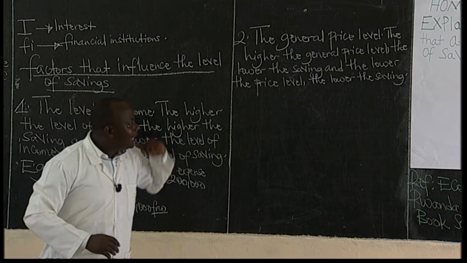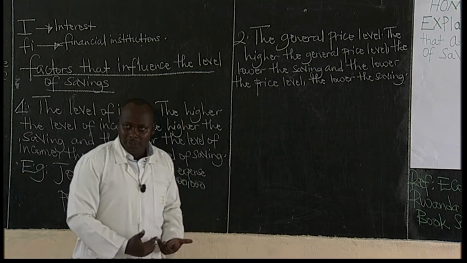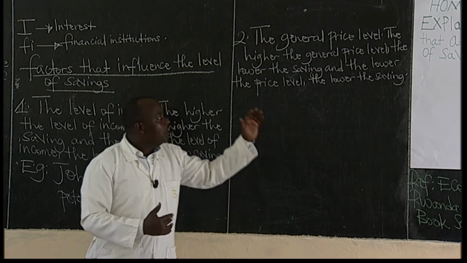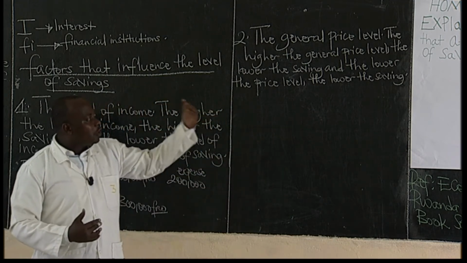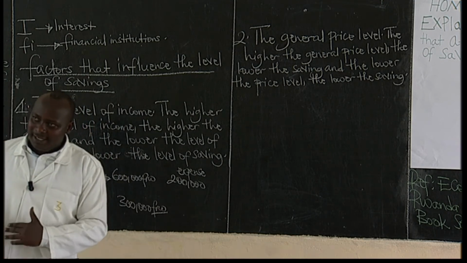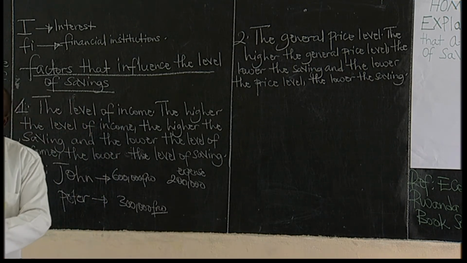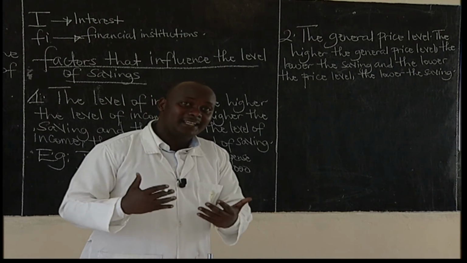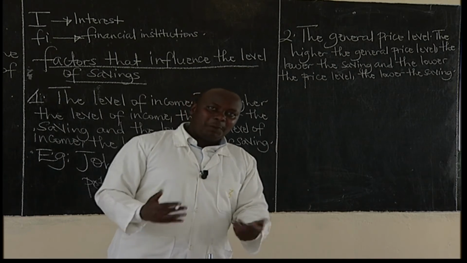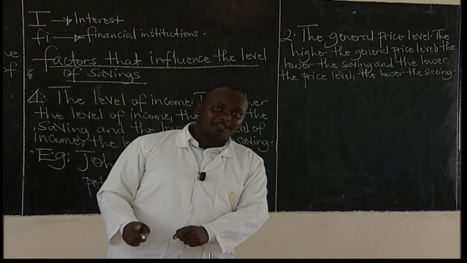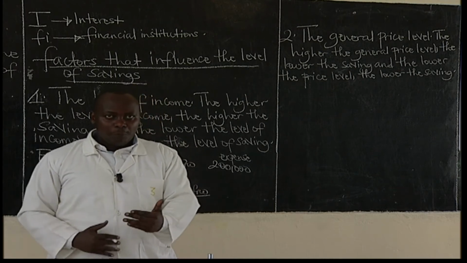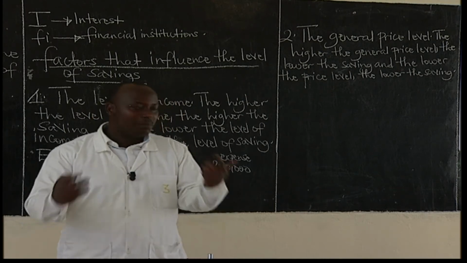Now, when prices are low, money is gaining value when prices are reducing. People will be encouraged to save. When prices are increasing, people save less. And when prices are reducing, people will be encouraged to save because money is gaining value. When prices are high, people spend more because goods are expensive. They will spend more and save less. But when prices are low, people spend less and they're able to save more.